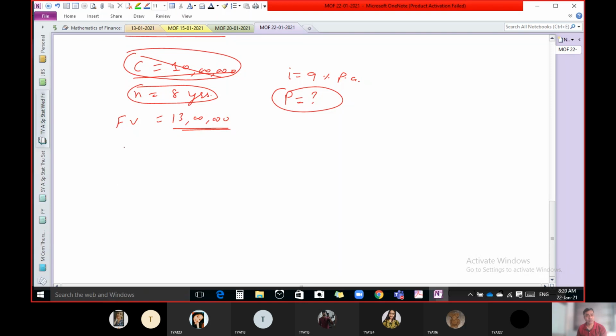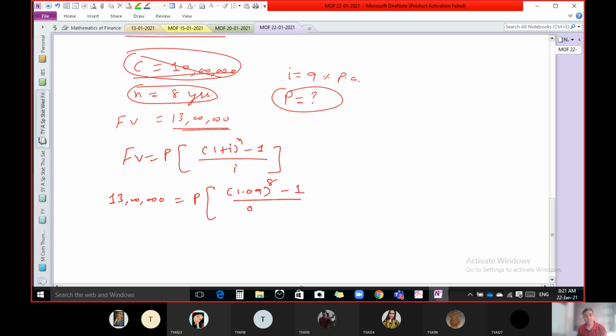So use the concept of future value, use the formula and put in all the values. 13 lakhs we want at the end of 8 years. P we don't know, that we have to find out. This is the investment we require to do at the end of every year. Rate of interest is 9% and number of years is 8. Do the simple calculation, you will get the answer.